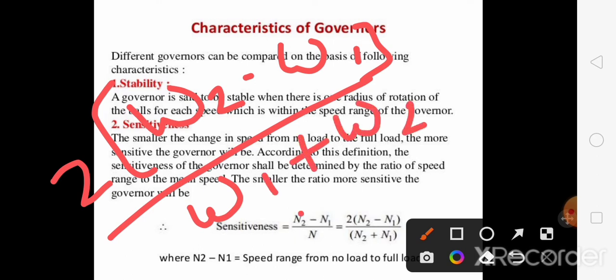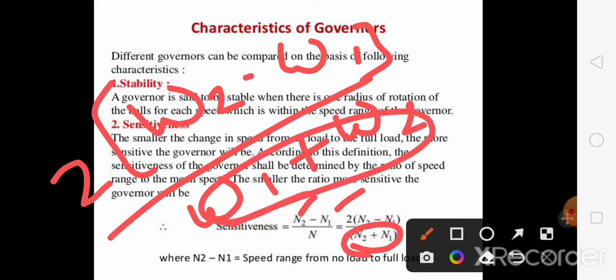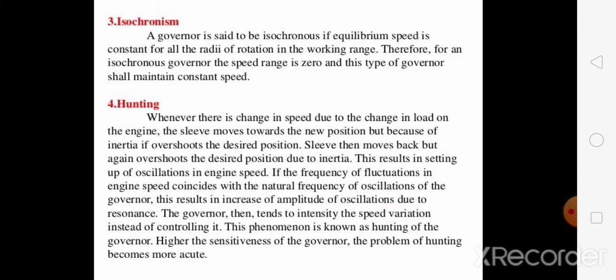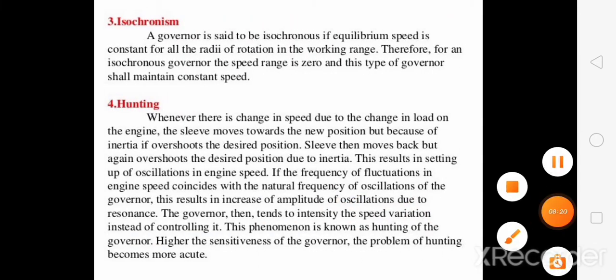In place of N2 we put omega 2, in place of N1 we put omega 1, and in place of N2 plus N1 we put omega 2 plus omega 1. Now we will see the next characteristics of governors.